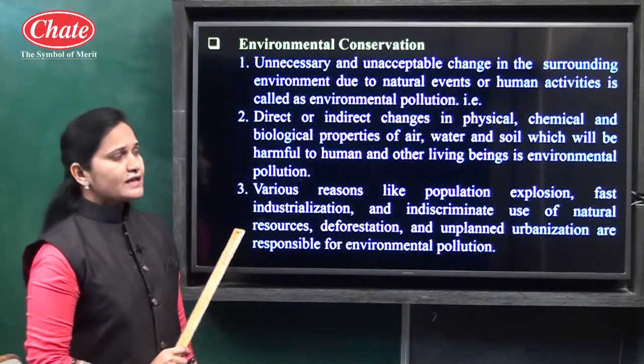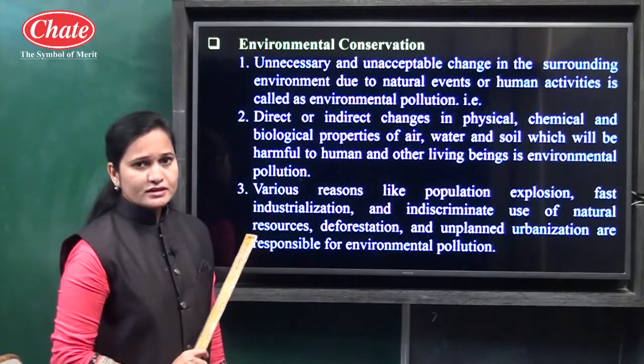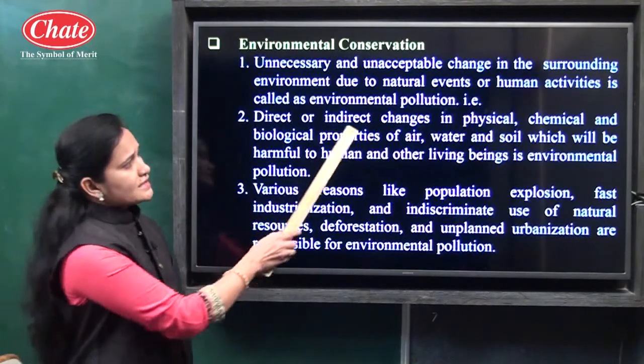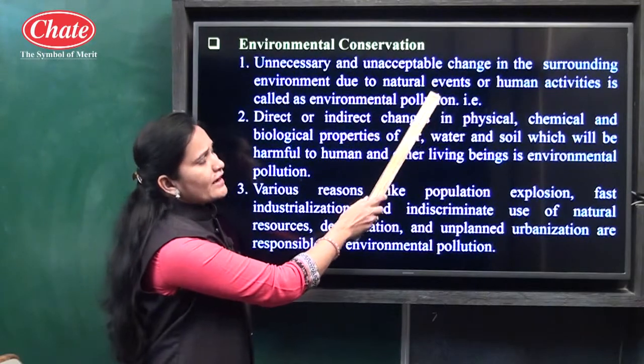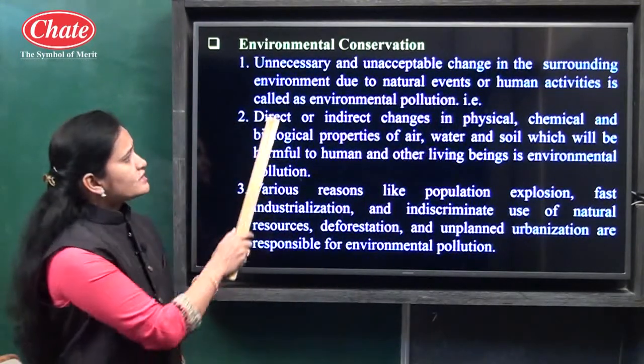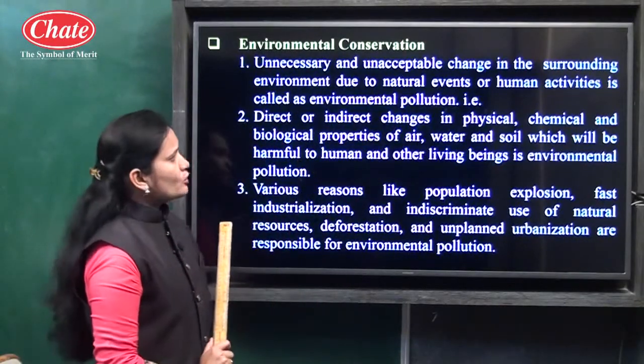Which natural events are responsible for causing environmental pollution? Different types of disasters, such as earthquakes, volcanoes and droughts, and different types of human activities are also responsible.